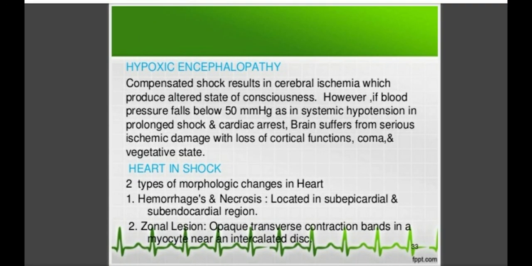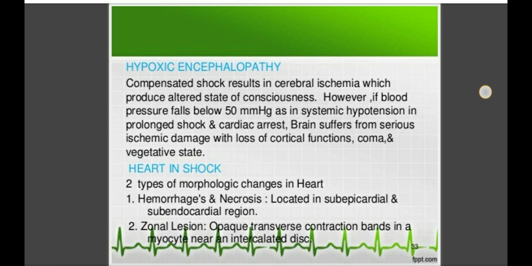So what are these morphological changes? We call them hypoxic encephalopathy, heart in shock, lung in shock, then kidney in shock. So these are the different morphological changes you will see in shock. First, what you will see in the brain in the condition of shock, that we call hypoxic encephalopathy.